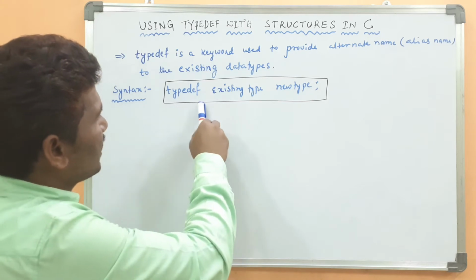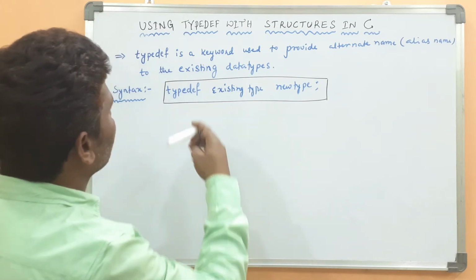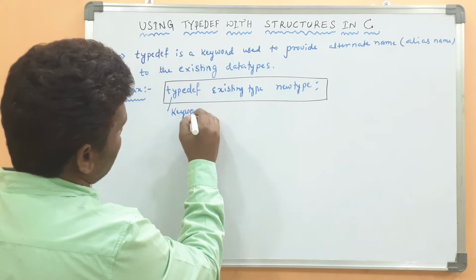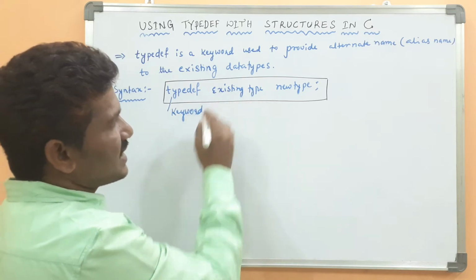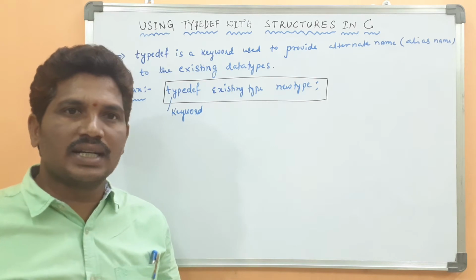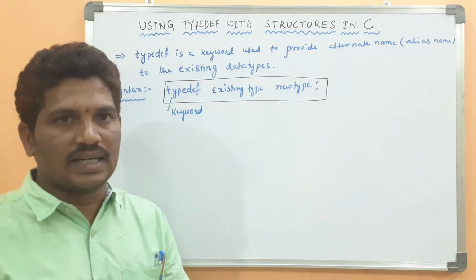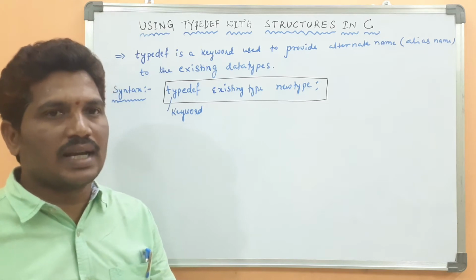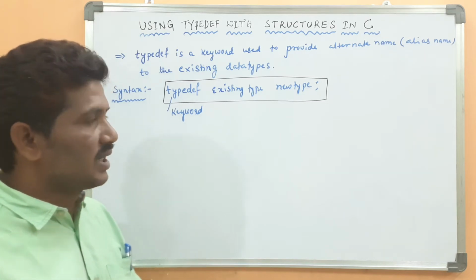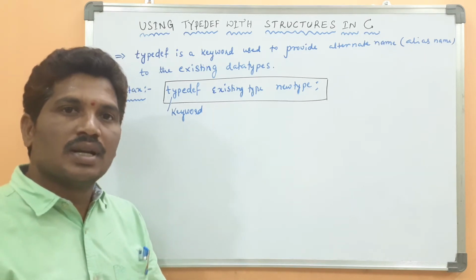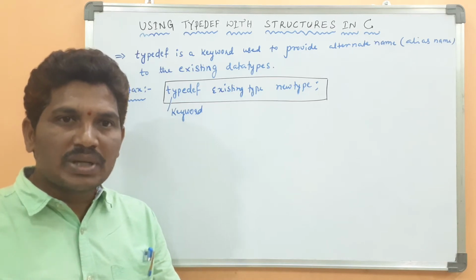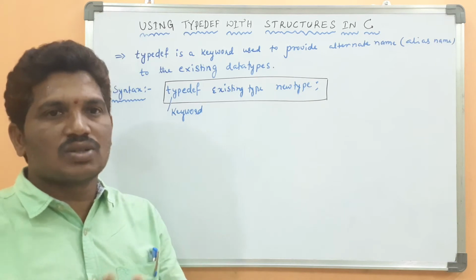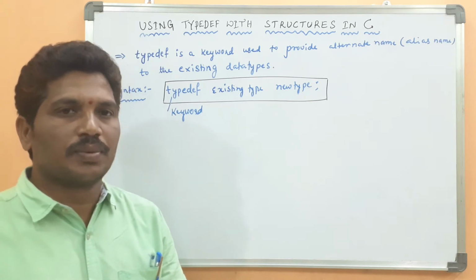Typedef is a keyword, then the existing data type, either a built-in data type or a user-defined data type. Built-in data types are also called primitive data types: integer, float, double, character. In case of user-defined data types, structure is called a user-defined data type.